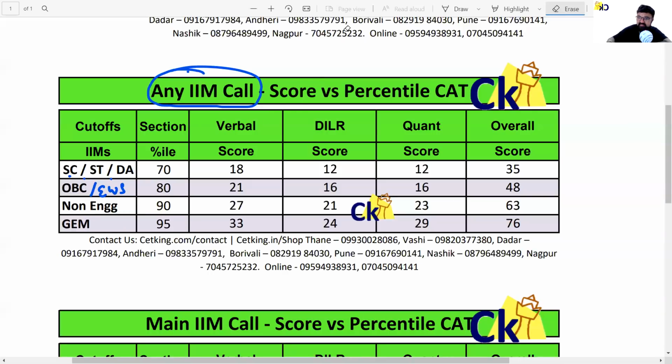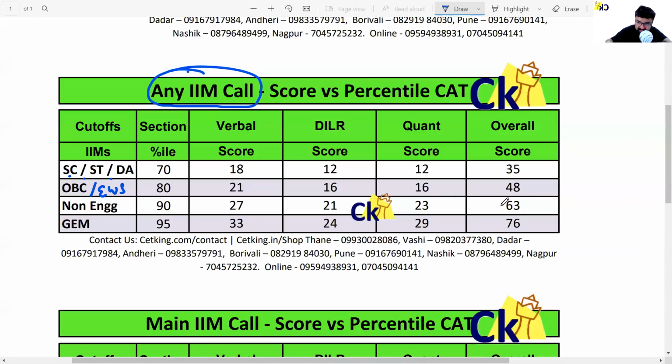To reach that target, this is the score which is required. Non-engineers have to look here. EWS have to look here. EWS में कोई category नहीं है. OBC वाला OBC देखो. अरे यार इतना कंफ्यूज मत करो यार. OBC फीमेल एंड देन नॉन इंडियन, इतना दिमाग नहीं है मेरे पास. So please don't confuse me that much. Stick to the category वाला, stick to the category. There is no male female in OBC. OBC means OBC.